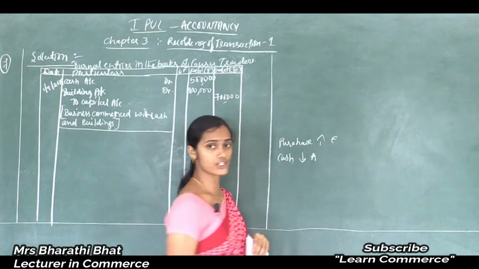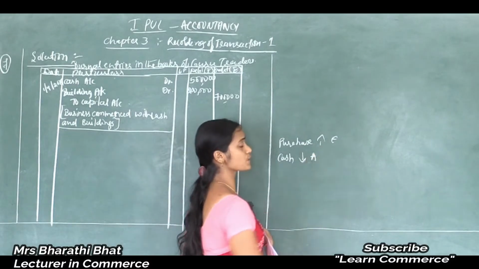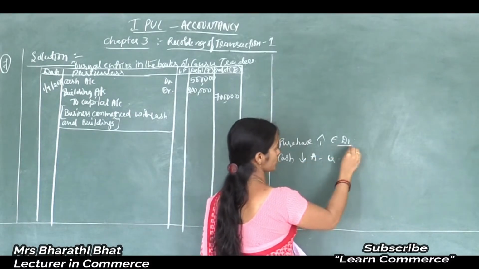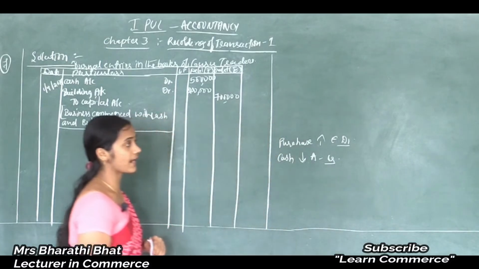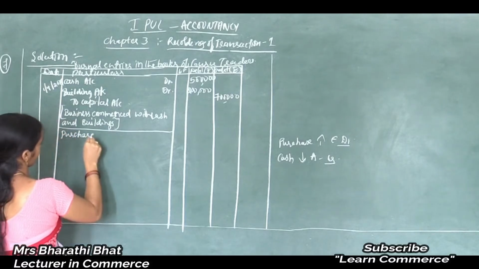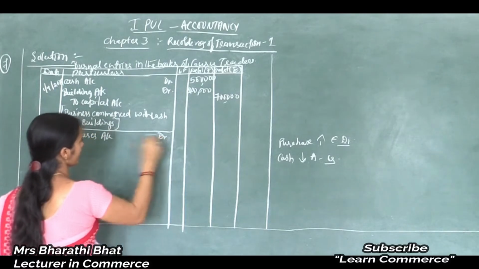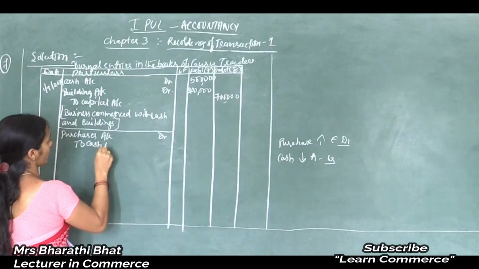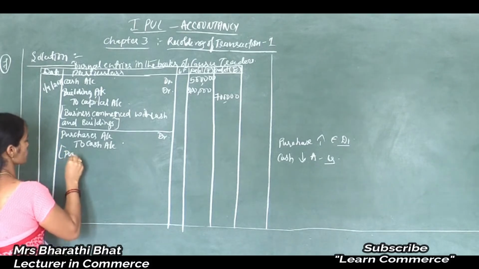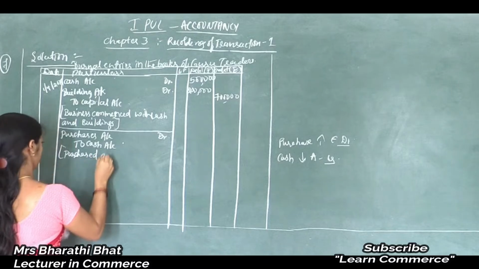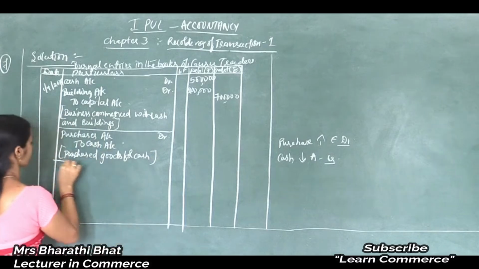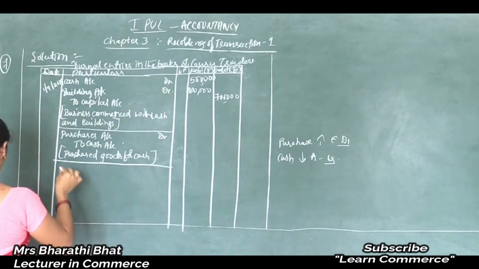Now the application of the rules of debit and credit. Increase in expenses is to be debited and decrease in assets is to be credited. So the debit aspect and the credit aspect. We should write the debit aspect in the first line. So purchases account debited to cash account. Narration, how can we write the narration here? Purchased goods for cash. Date.